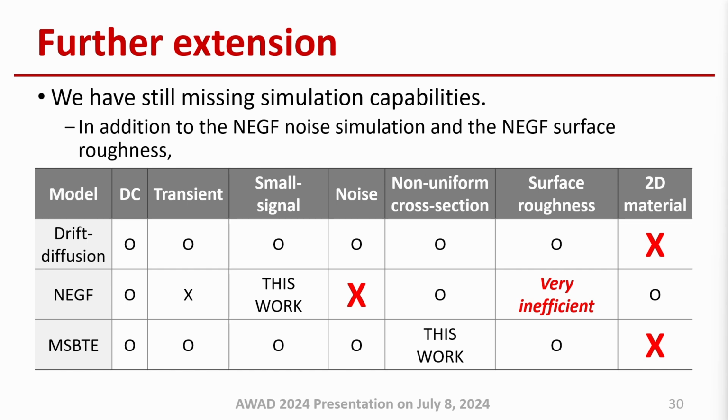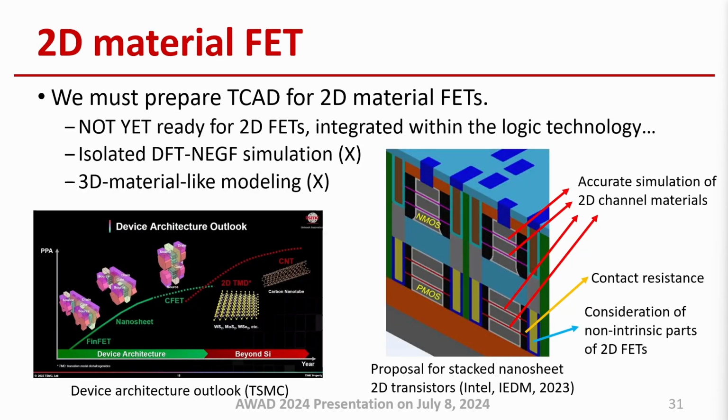However, we still have missing simulation capabilities. In addition to the NEGF noise simulation and the NEGF surface roughness, TCAD support for two-dimensional materials is urgently needed. According to TSMC's device architecture outlook, it is expected that two-dimensional materials will eventually be used in the transistor channel. Therefore, we must prepare TCAD for 2D material FETs.